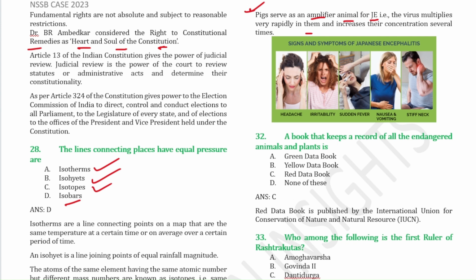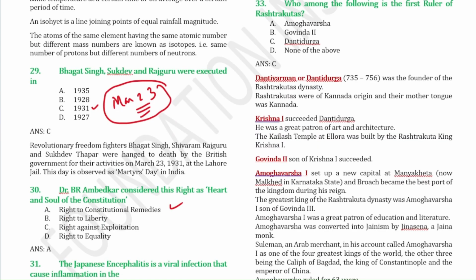A book that keeps a record of all the endangered animals and plants is called the Red Data Book. Who among the following is the first ruler of Rashtrakuta? It was Dandi Durga. Dandi Durga is also known as Dandi Varman. So he was the first ruler of the Rashtrakutas.